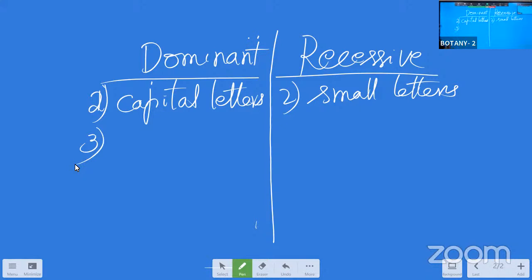Dominant characters will be expressive in the homozygous or in the heterozygous condition, isn't it?